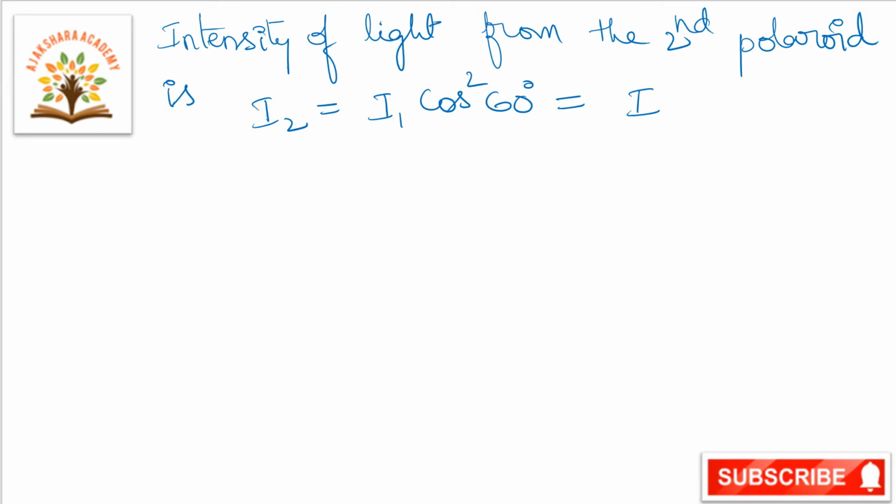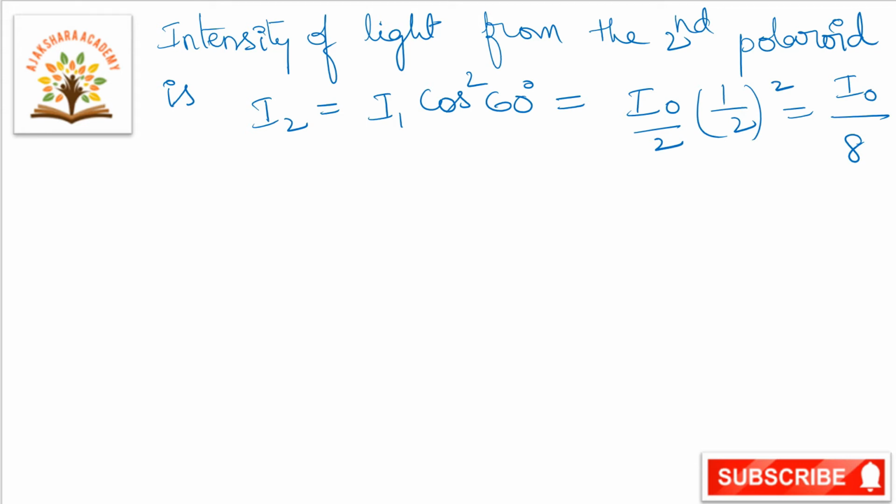So that is equal to I1, nothing but I naught by 2, into 1 by 2 whole square. So that is equal to I naught by 8.